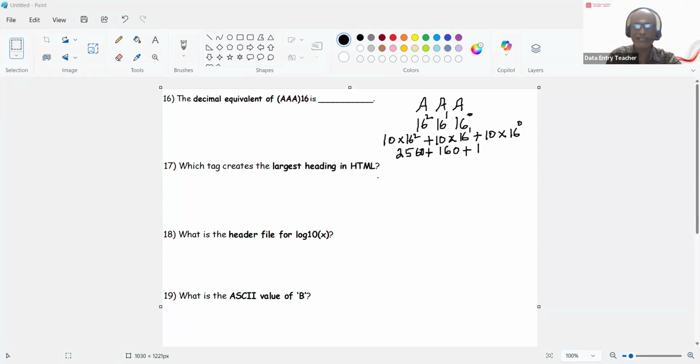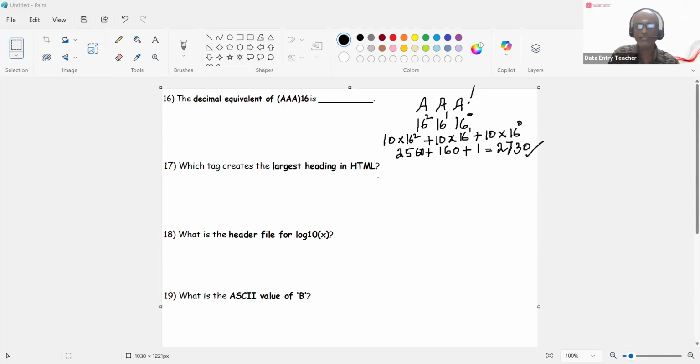Let me confirm again. 2560 plus 160 plus 10 will give 2730. So that is the answer for that. Let me write it. 2730. This is the answer for this question.